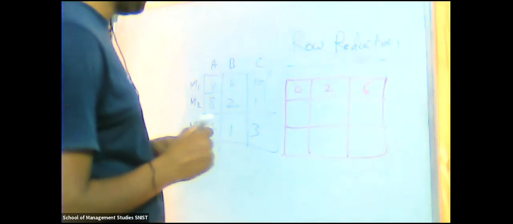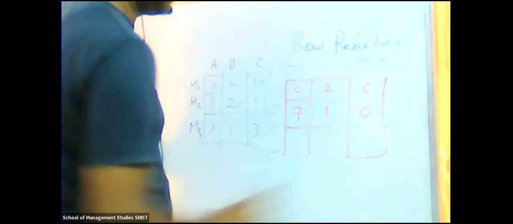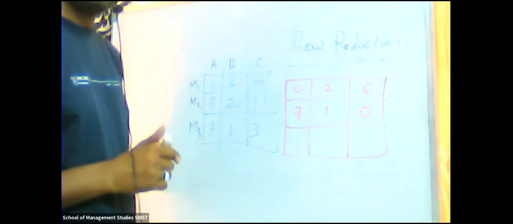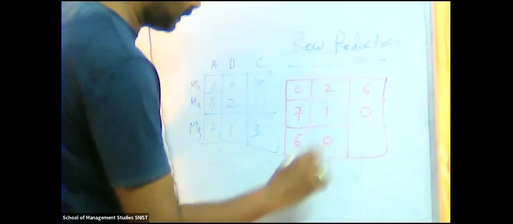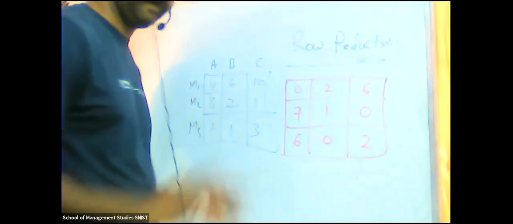Now second row, 8, 2, 1. Which one is the minimum value? 1. So 8 minus 1, 7. 2 minus 1, 1. 1 minus 1, 0. Third row, 7, 1, 3. Which one is the minimum value? 1. So 7 minus 1, 6. 1 minus 1, 0. 3 minus 1, 2. Any doubts? No, sir. If you have any doubts, please ask me.